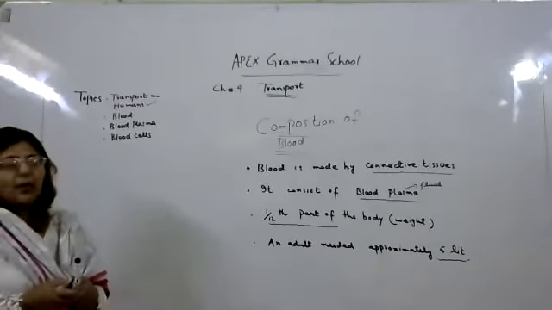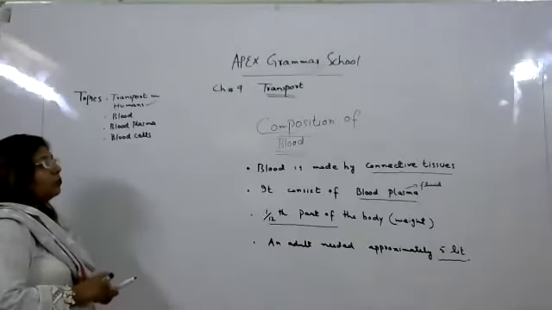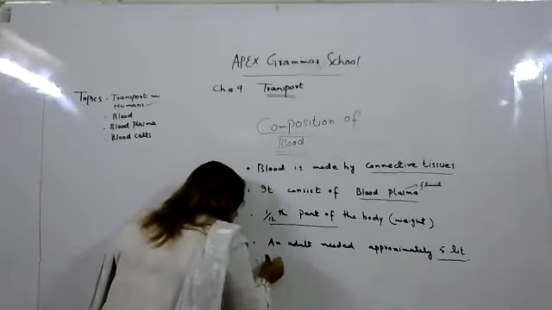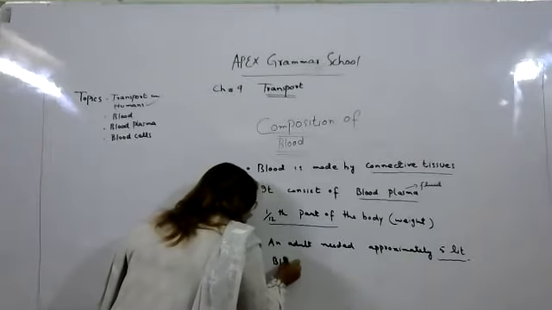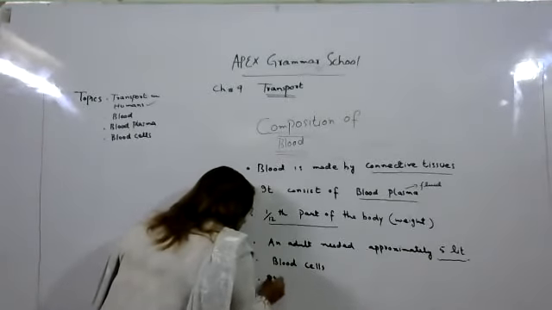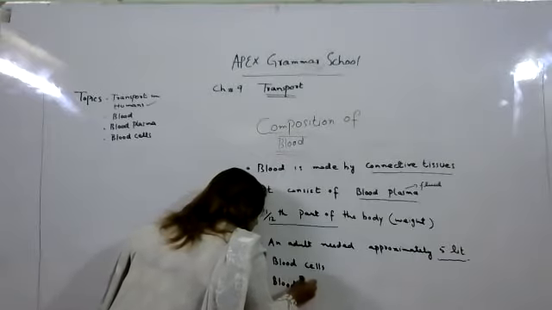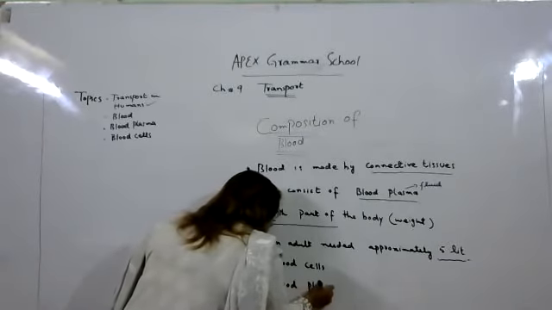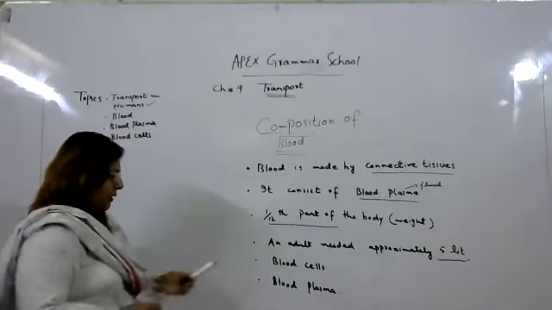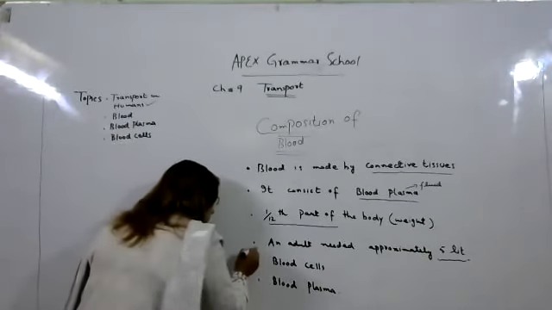Now our blood consists of two things. First, it consists of blood cells, and the second is blood plasma. What are these two important things?